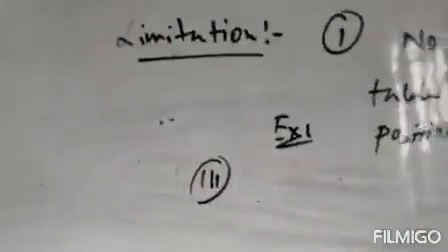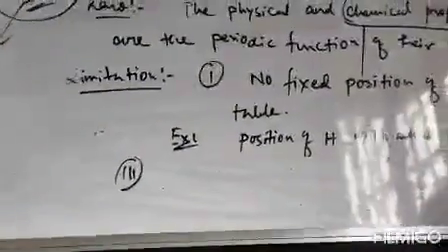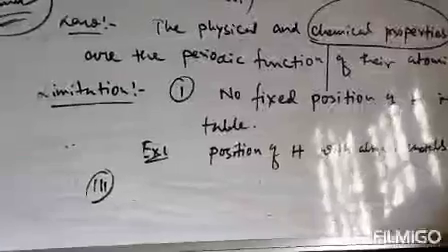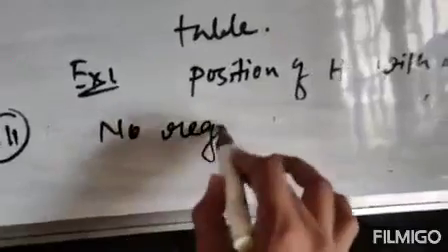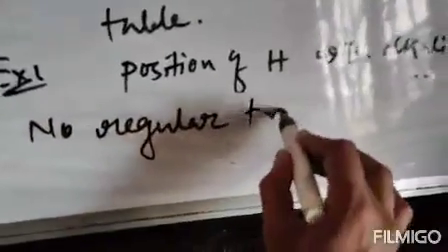Third limitation is that there is no regular trend in atomic mass. The trend of atomic mass is not regular, it is irregular. So that is also one limitation of Mendeleev's periodic table. So, no regular trend in atomic mass.